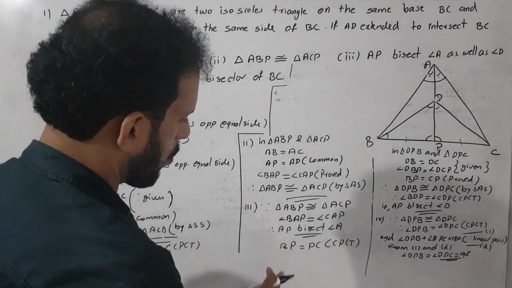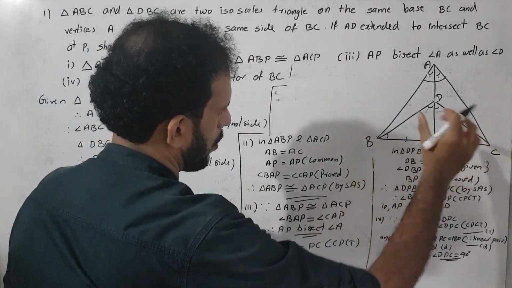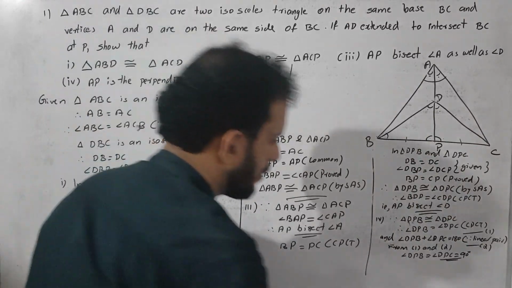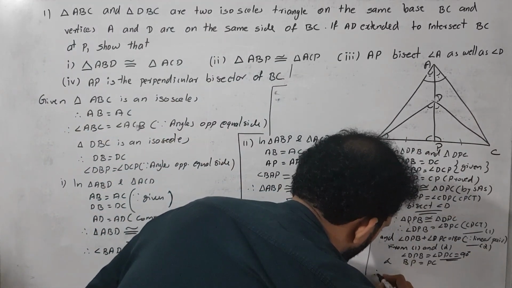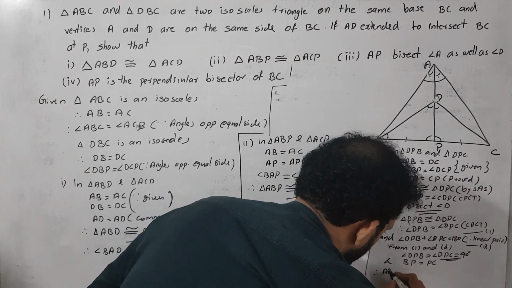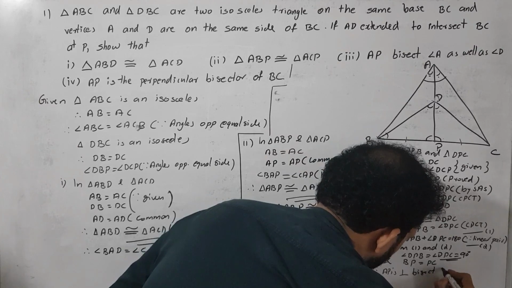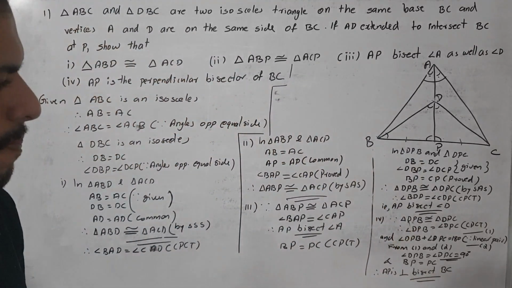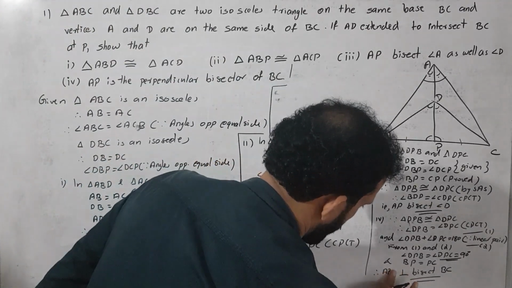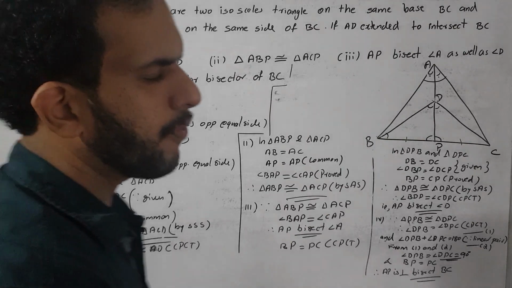Then also we got BP is equal to PC. Therefore AP is the perpendicular bisector of BC. So here we proved all the 4 results.